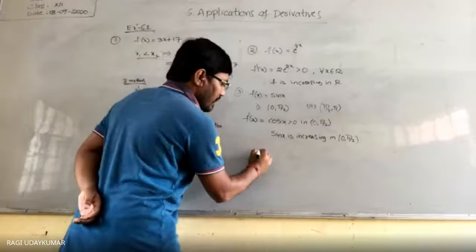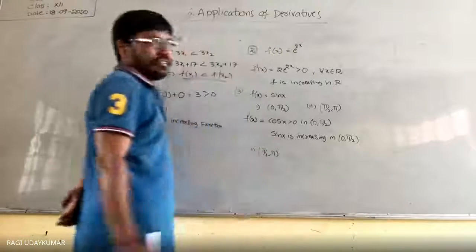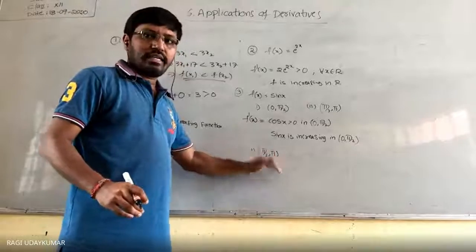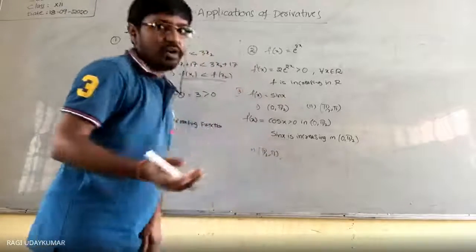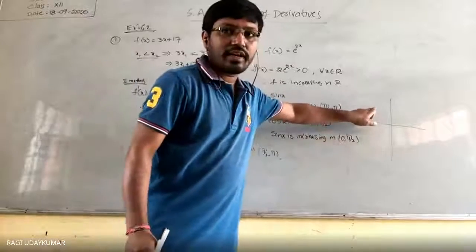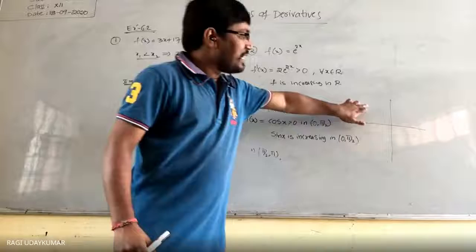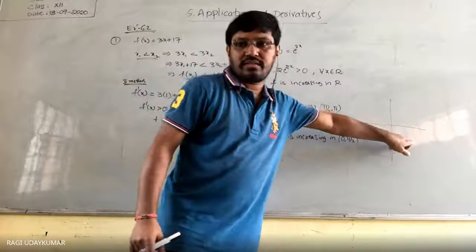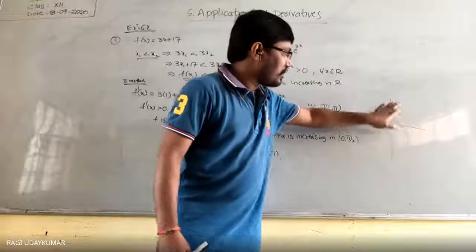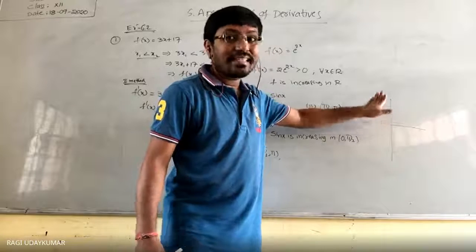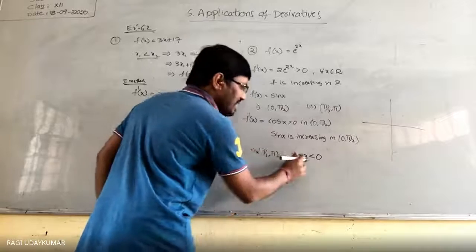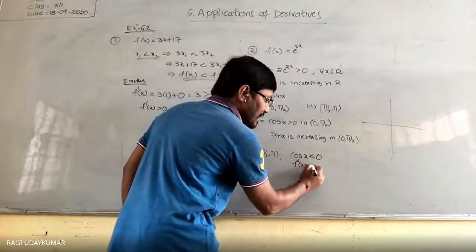The other interval given to you is pi by 2 to pi. In this interval, how will cos x be? The first quadrant is all positive, but in the second quadrant cos is negative, only sin is positive, all silver tea cups. So in this interval cos x is less than 0, that is, f dash x is less than 0.